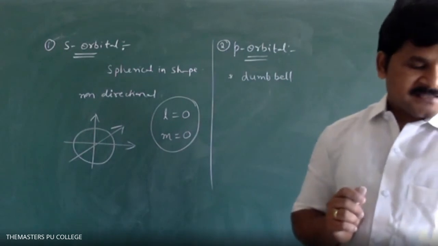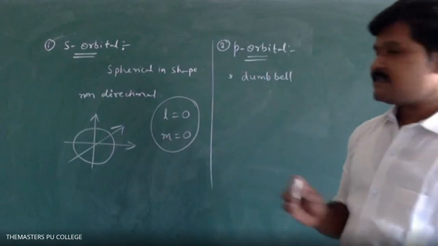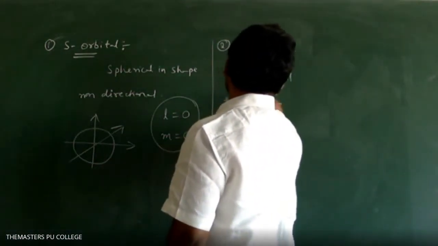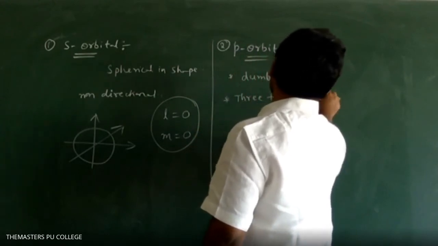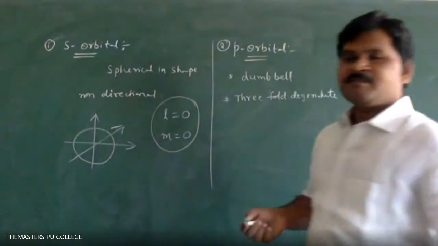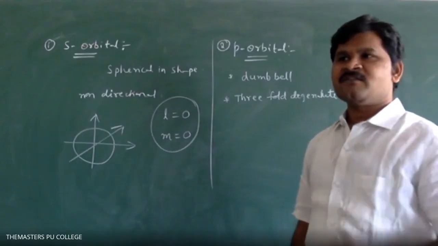Next, P orbital is threefold degenerate. P orbital, how many boxes? 3 boxes. So that's why it is called threefold degenerate.